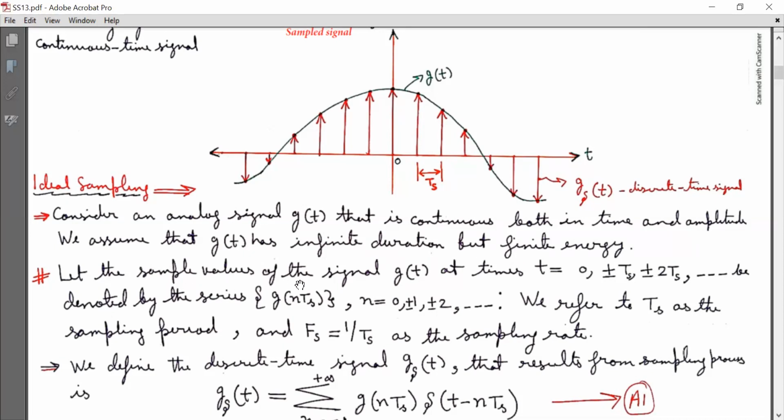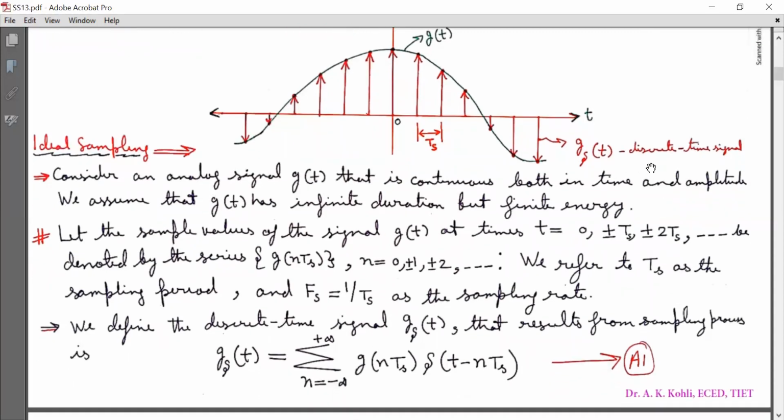Let the sample values of the signal g(t) at time t equal to 0, plus minus Ts, plus minus 2Ts, and so on, be denoted by the series g(nTs), where n takes values 0, plus minus 1, plus minus 2, and so on. We refer to Ts as the sampling period, as shown in the plot, and Fs equal to 1 by Ts is the sampling rate.